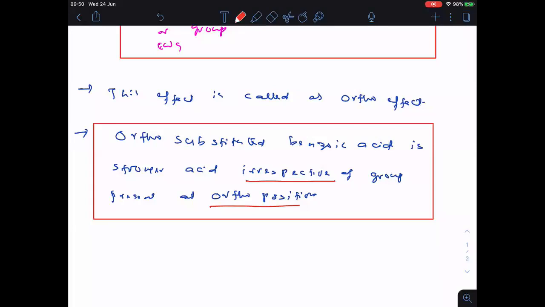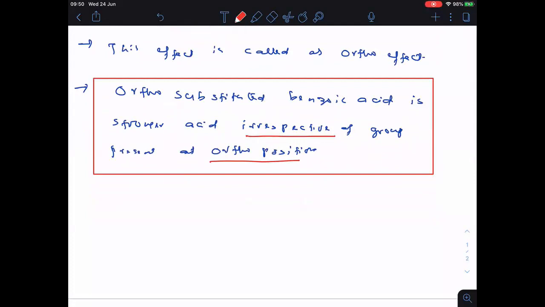Please write quickly everyone. Completed. Okay, so this effect is said to be what? Ortho effect, as I told you.